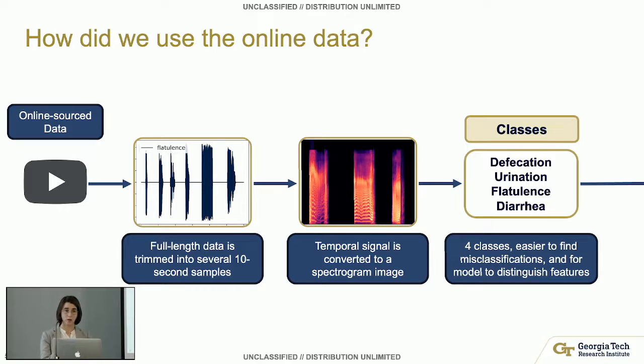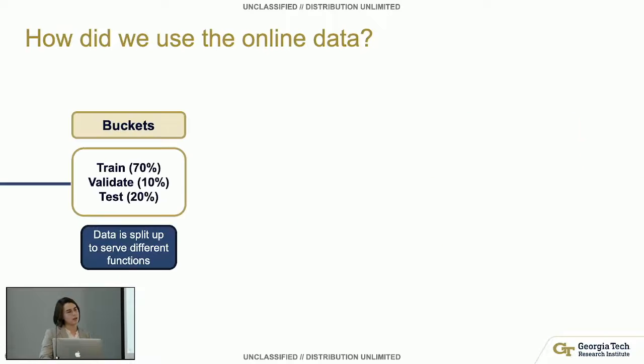So I mentioned that we only classify diarrhea or no diarrhea. We still want to train our model on each different class and have data in each different class. And the reason we're doing this is because defecation and urination don't sound the same or look the same in a spectrogram. So if we pass this to a machine learning algorithm and all of that's in one bucket, then it's really confusing to try and say all of these features or something else. So we want it to be able to say, this is urination, this is defecation, this is diarrhea, and this is flatulence.